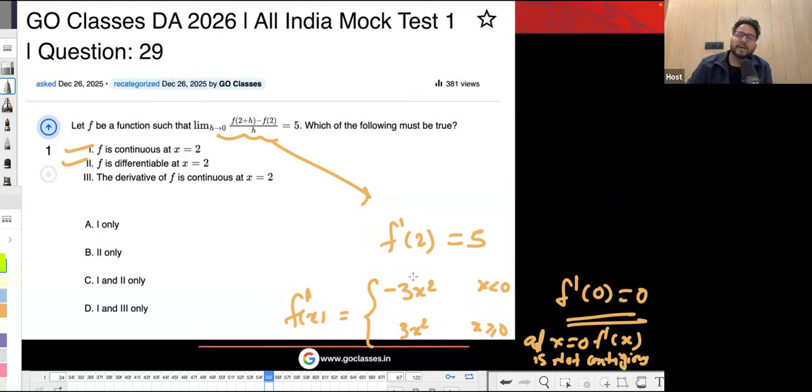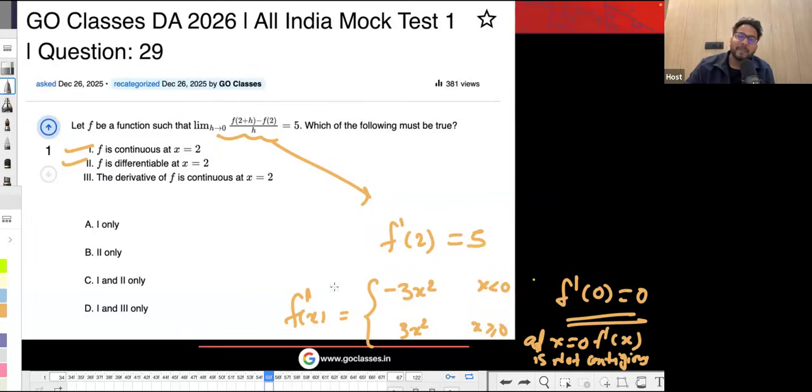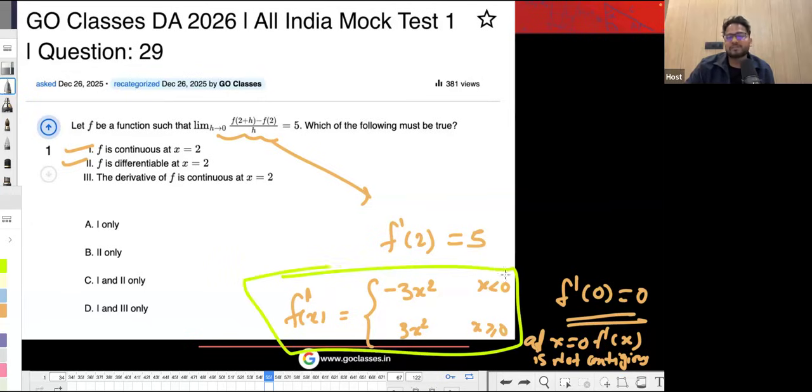Here this f dash is not the differentiation of this function. The differentiation of this function is actually f double dash. I'm not saying that this function is differentiable but not continuous. I'm saying there is some function which is not continuous, that's all I'm saying. I'm not talking about the differentiability of this function. I'm just saying that this function is not continuous, but this function happens to be the differentiation of some other function. So that other function is differentiable at x equal to 0, but the differentiation itself is not continuous at x equal to 0.